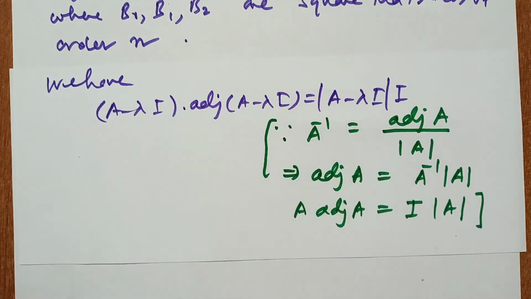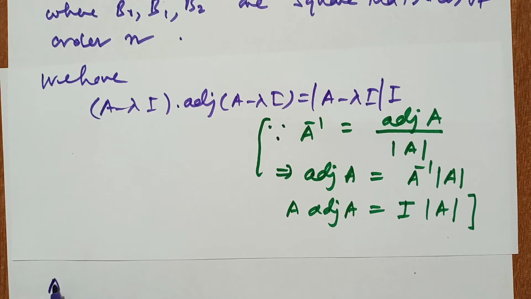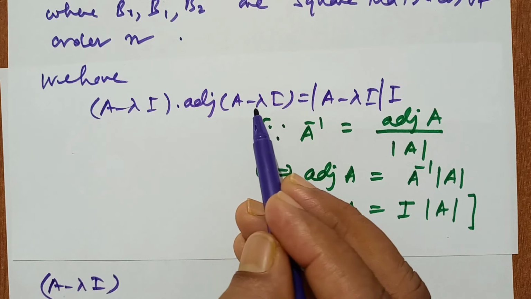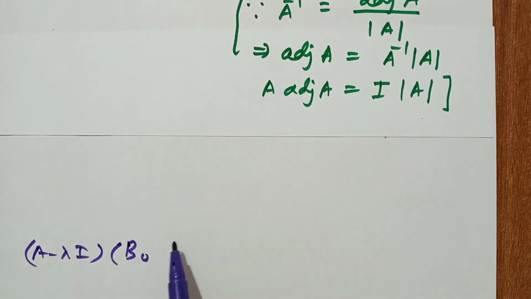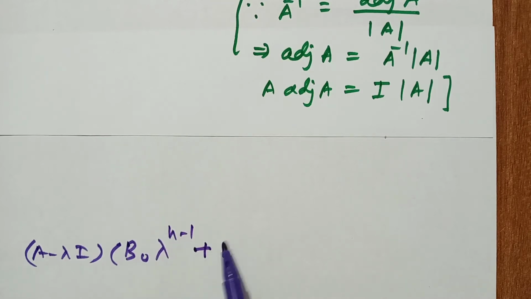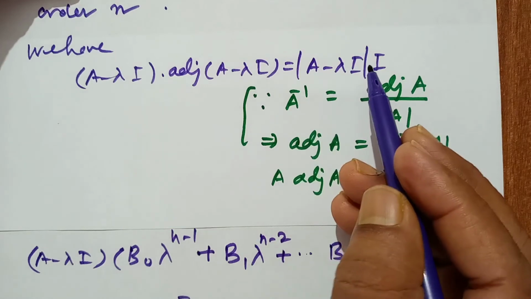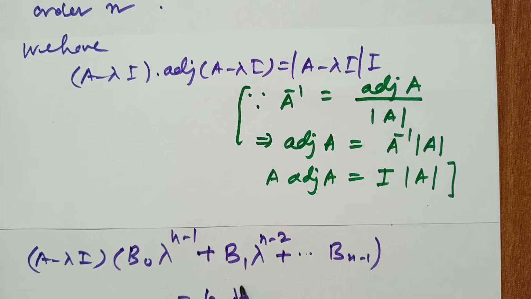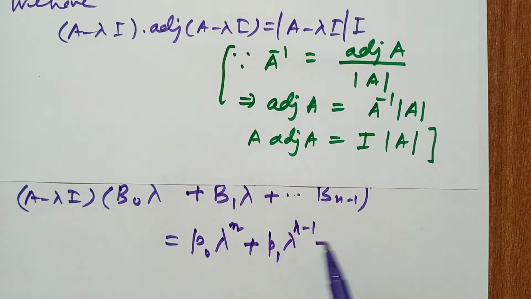So now, using this formula, we put in the value of the adjoint of A minus lambda I. A minus lambda I into B0 lambda to the power n minus 1 plus B1 lambda to the power n minus 2 plus and so on, Bn minus 1, equals the determinant of A minus lambda I. It is equal to P0 lambda to the power n plus P1 lambda to the power n minus 1 plus P2 lambda to the power n minus 2 plus and so on, Pn.